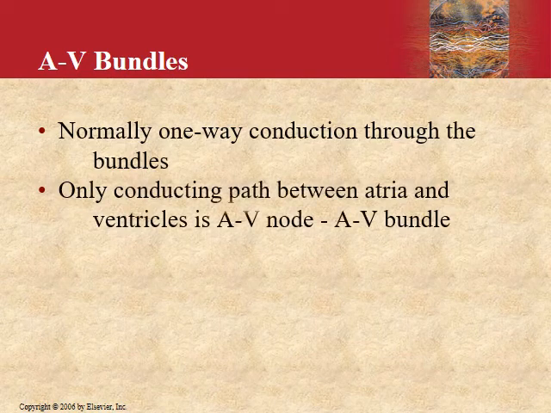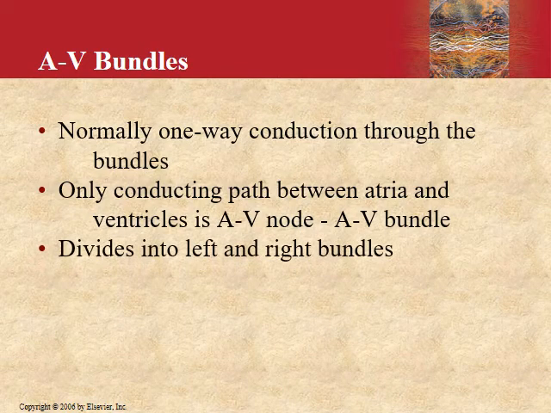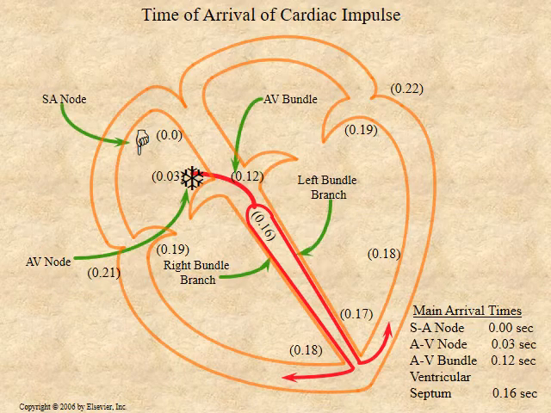So in the AV bundles, normally only one-way conduction can occur. Except for certain diseases and anomalies, the conduction is always one way, not vice versa. The only conducting path between the atria and ventricle is the AV node and AV bundle. So it divides into right and left, and the transmission time between the AV bundle and the last of the ventricular fibers, that is the time for QRS, is approximately 0.06.